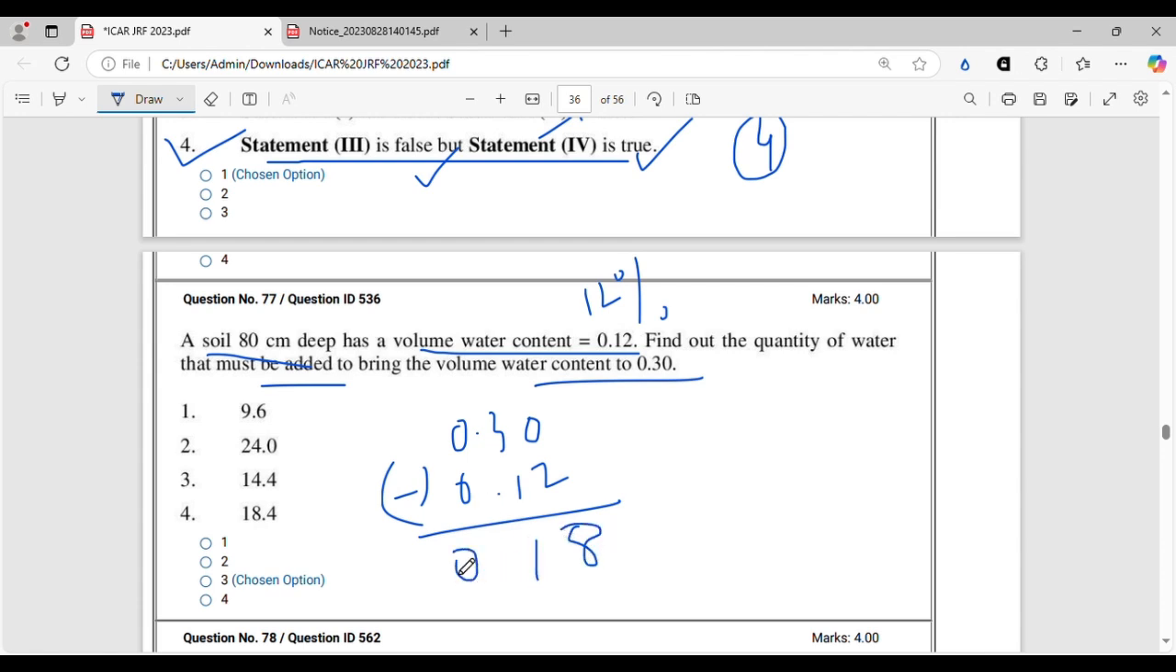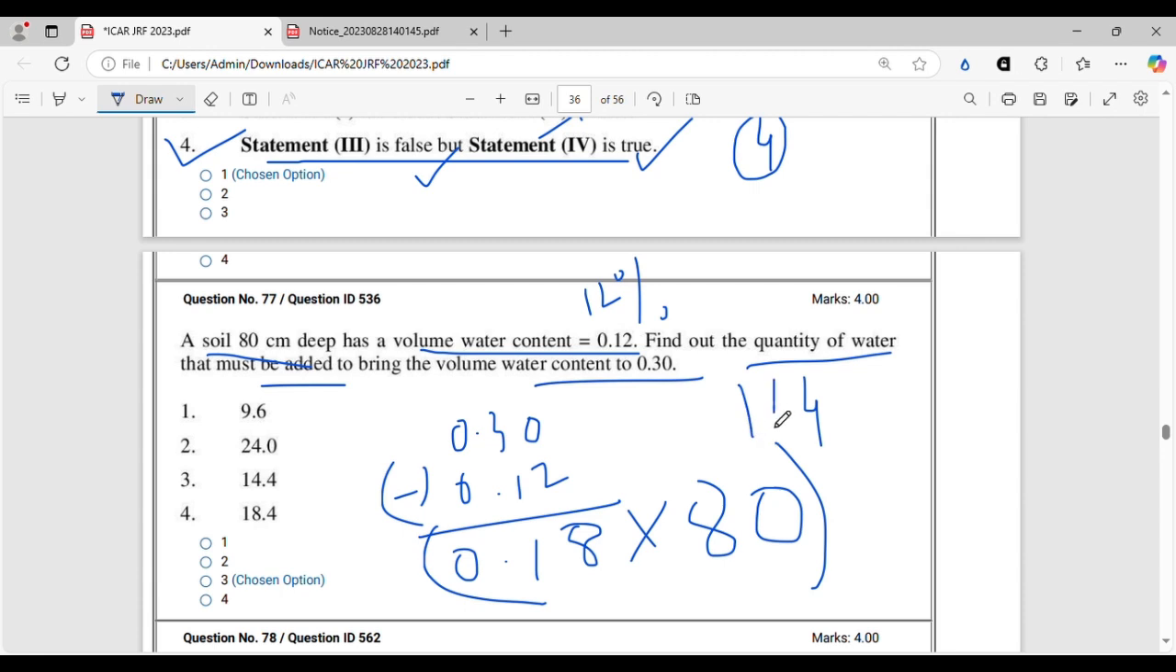So you will get 0.18, and for finding out the quantity of water, we will have to multiply this with the depth, 80 centimeter. So 8 8s are 64, 8 1s are 8, 9, 10, 11, 12, 13, 14, 1, 4, 4, 0 with decimal before the 2 points. So it will be 14.40.